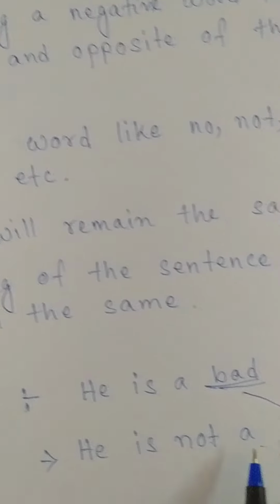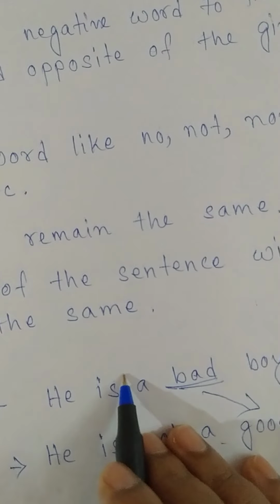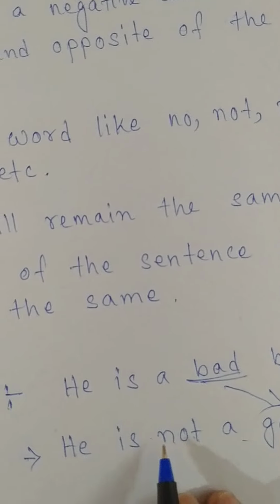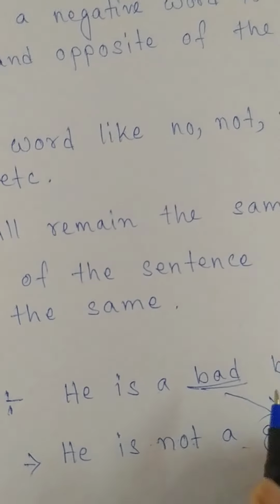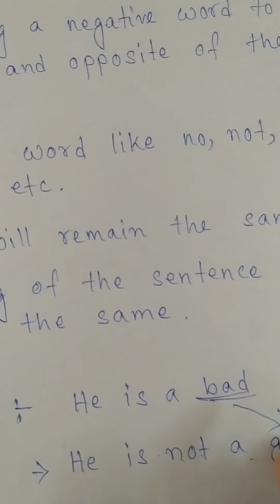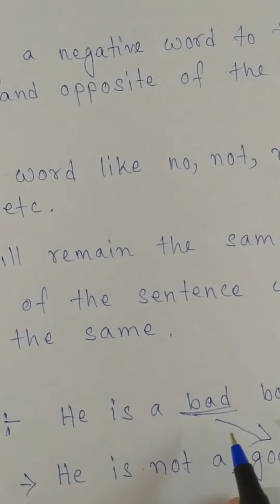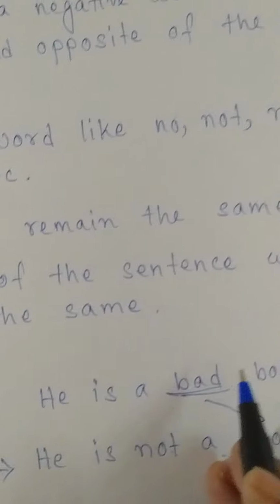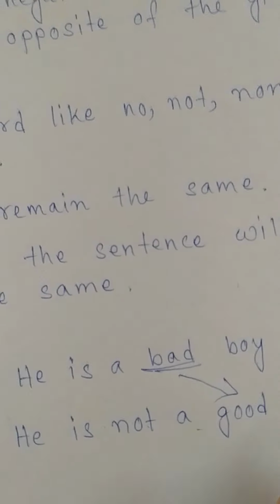Now the sentence has been transformed into a negative one. This is an affirmative sentence, and we have put not in the sentence, and we have also not changed the meaning of the sentence by giving an opposite word to the word mentioned in the affirmative sentence, so it is transformed into a negative one.